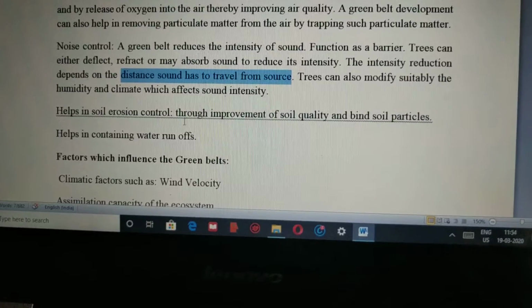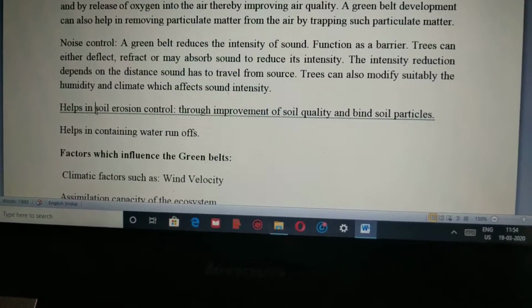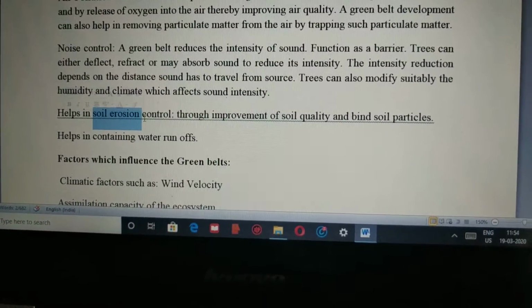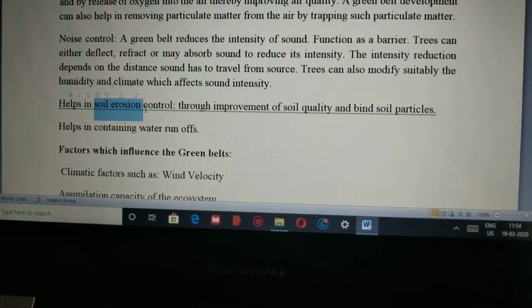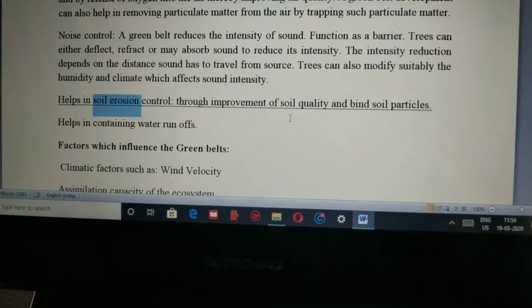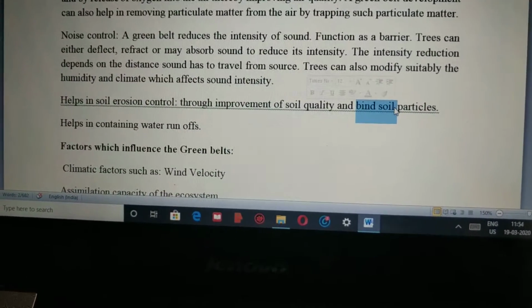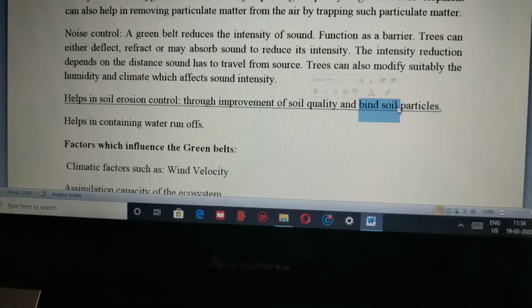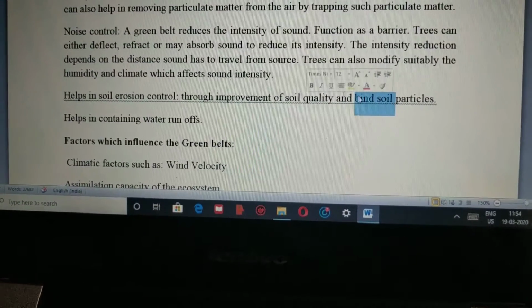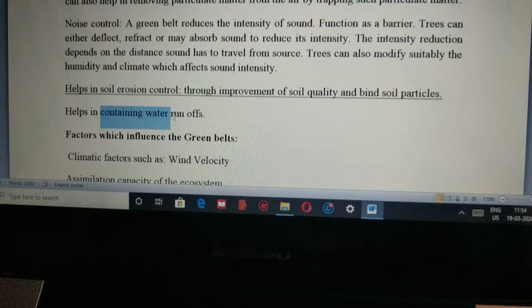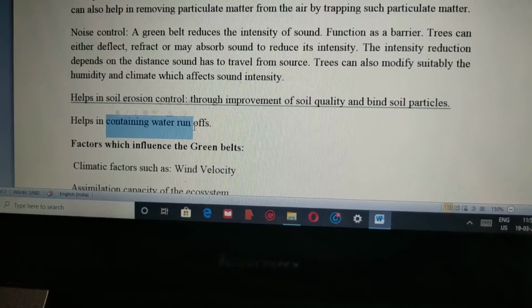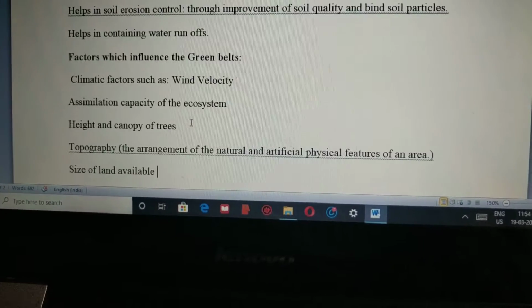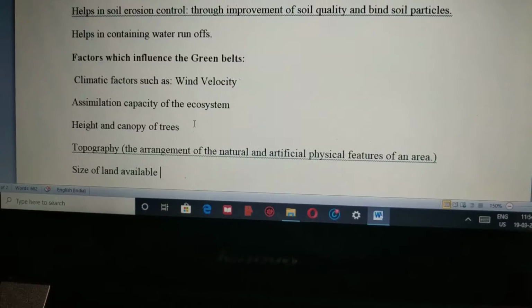The next important point, as we all know, is soil erosion. Because more forest will be created, more binding of the soil will take place. That means the water holding capacity of the forest will develop, and we will have more water for ourselves. Now, what are the influences